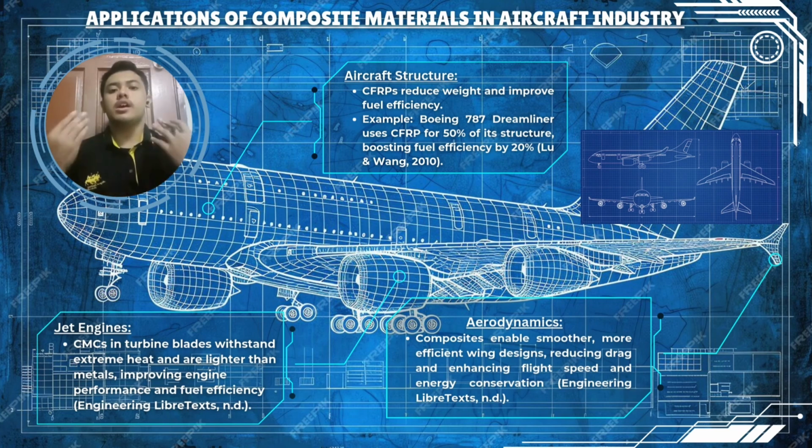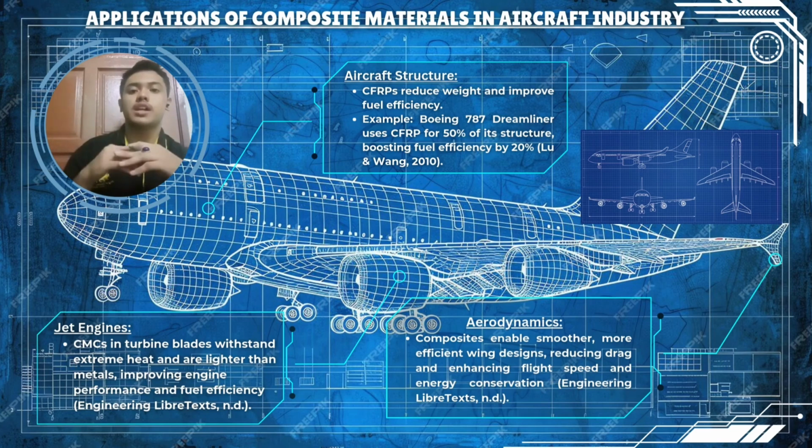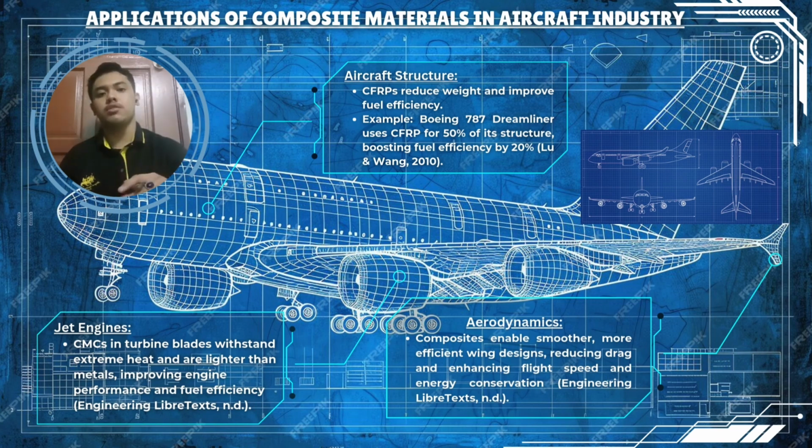First of all, aircraft structure. Composite materials such as carbon fiber reinforced polymers are extensively used in the fuselage and wings of modern planes. These materials are much lighter than traditional metals, allowing aircraft to consume less fuel. For instance, the Boeing 787 Dreamliner uses CFRP for nearly 50% of its structure, leading to a 20% improvement in fuel efficiency. This innovation reduces both operating costs and environmental impact.